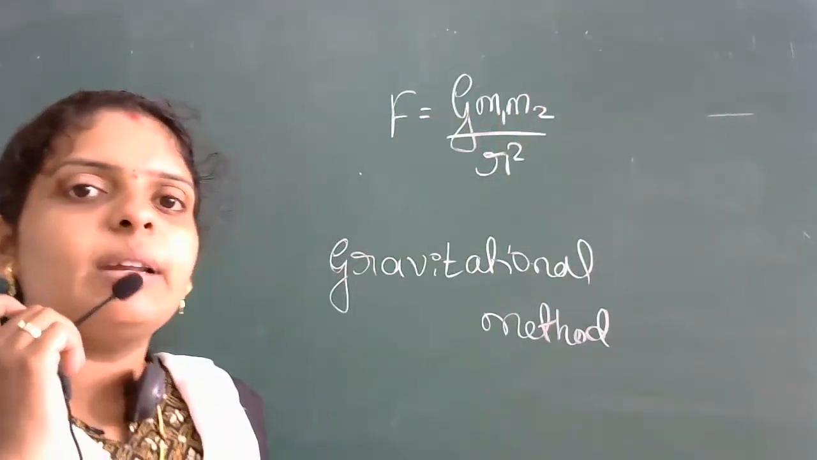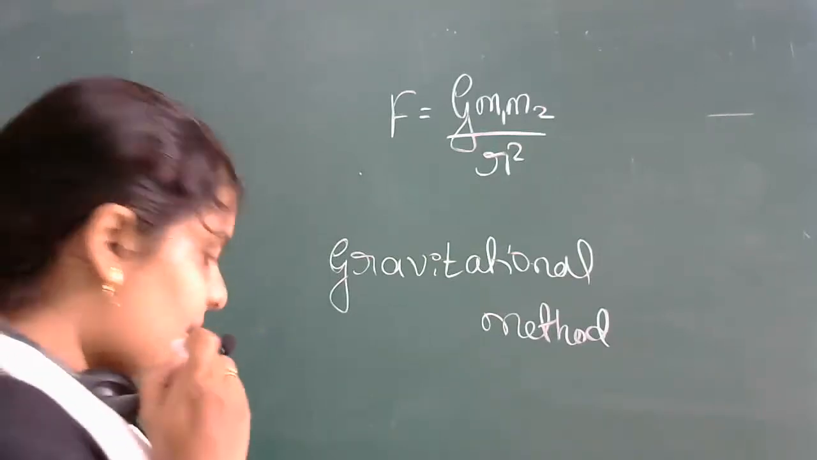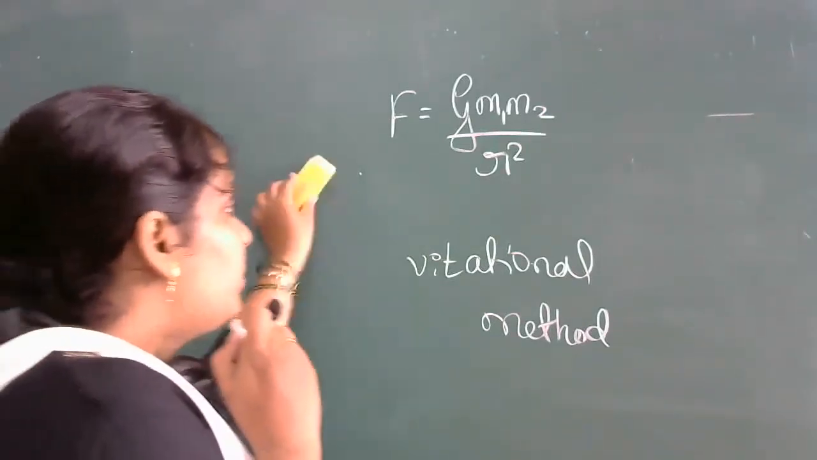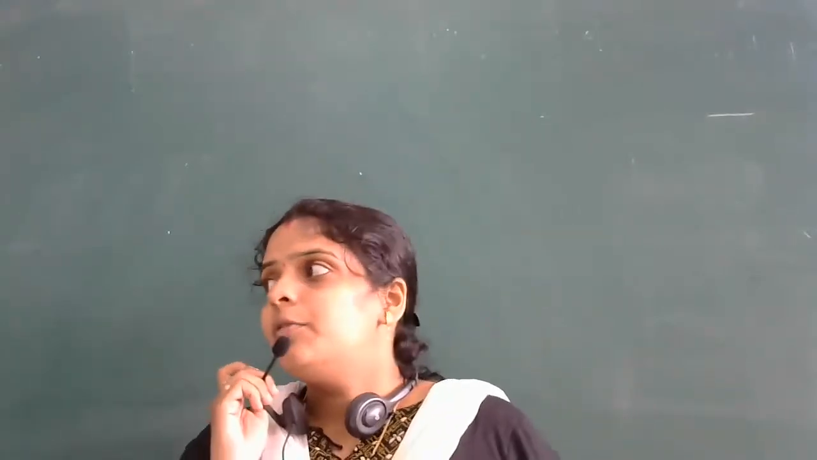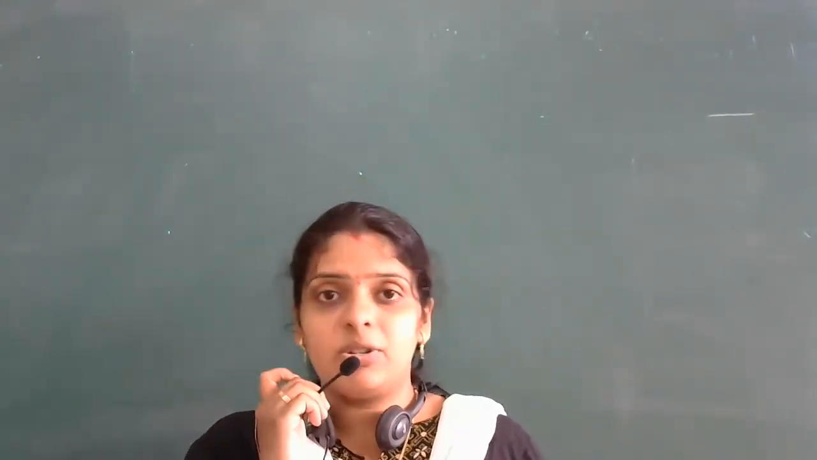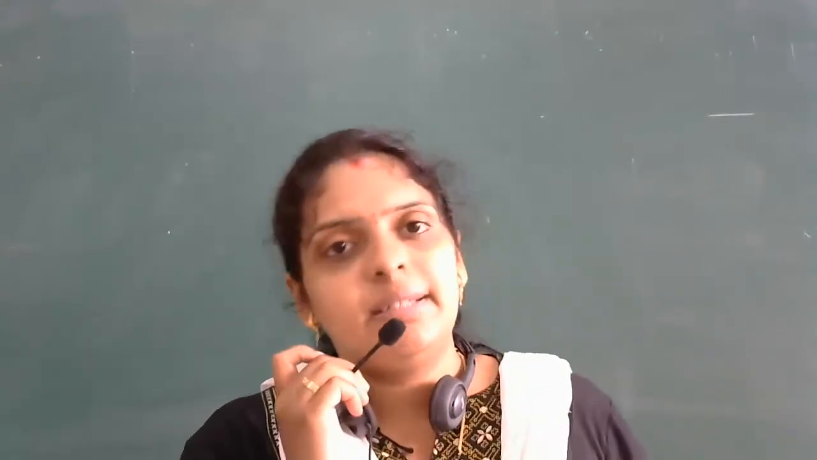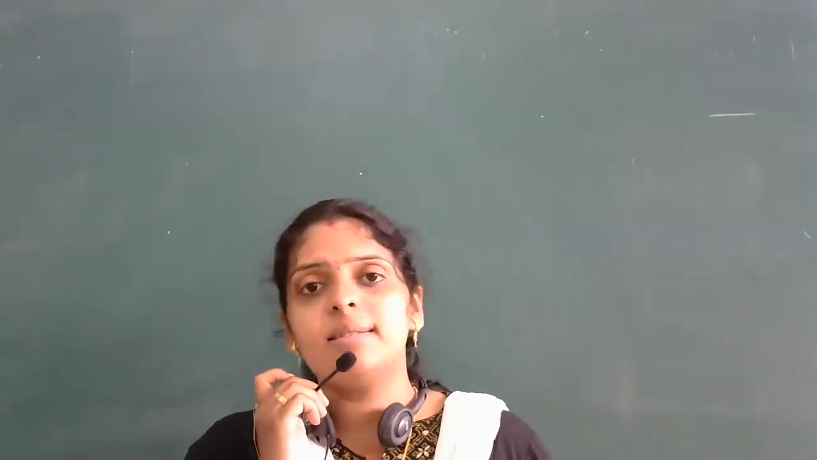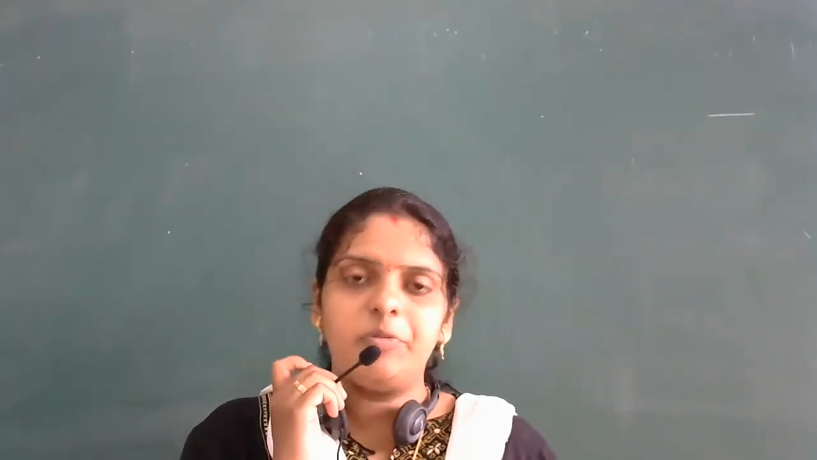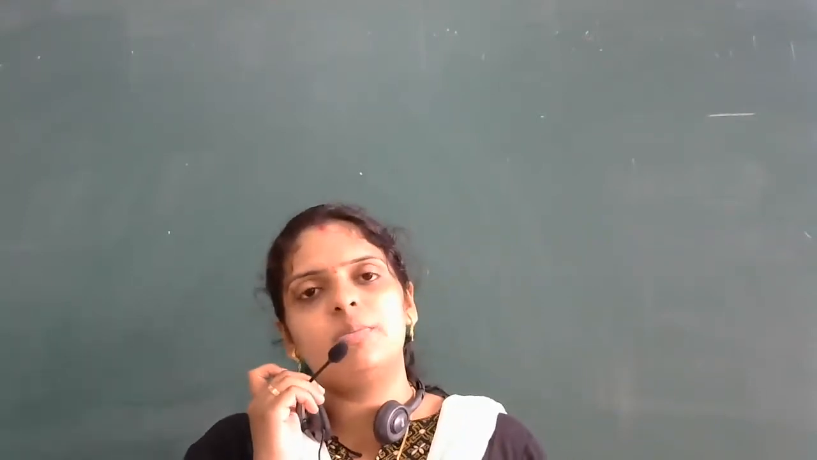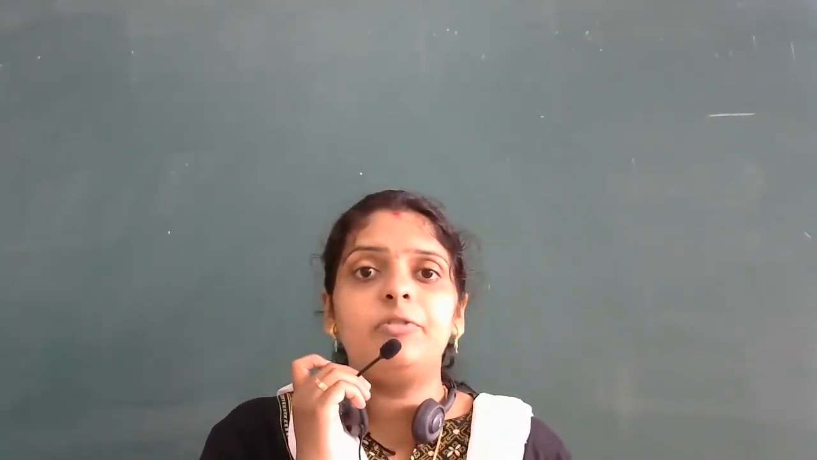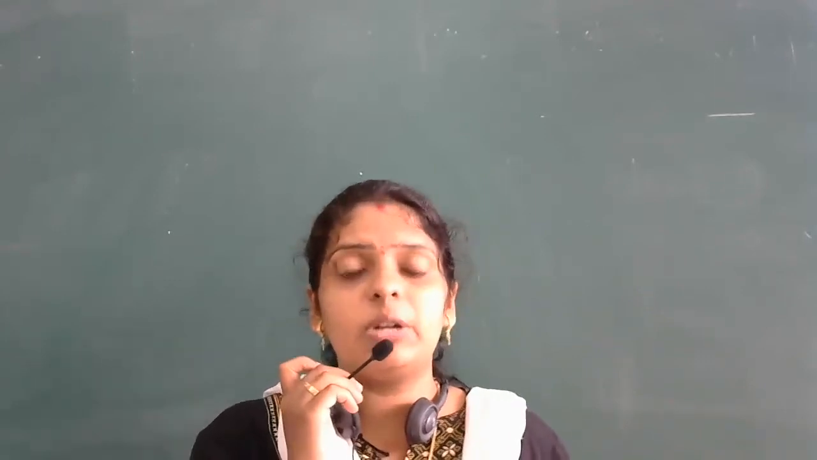The gravitational method. Whatever your large measurements are, you do them by using formulas, either the parallax method or the gravitational method. You don't have measurement instruments for them. You will have a formula to calculate either distance, force or mass, whichever quantity. Understood? If it is measurable, you can measure it using your instruments. But if instruments are not there to measure the larger or the smaller one, then we use the help of formulas.